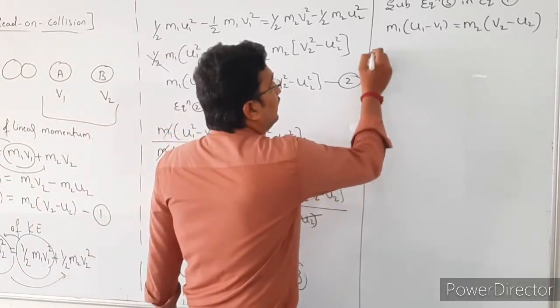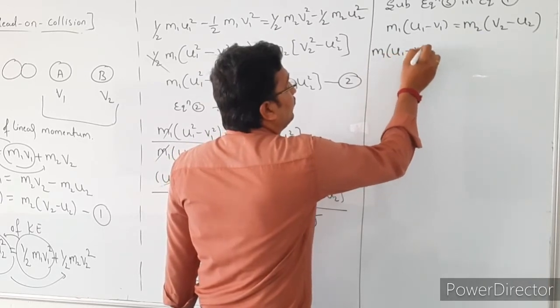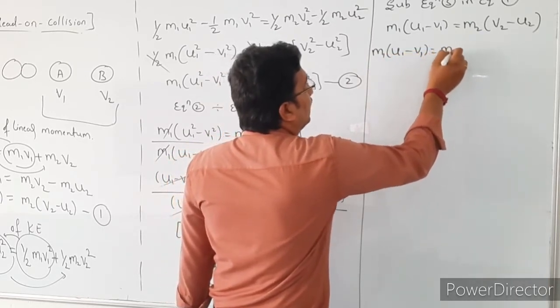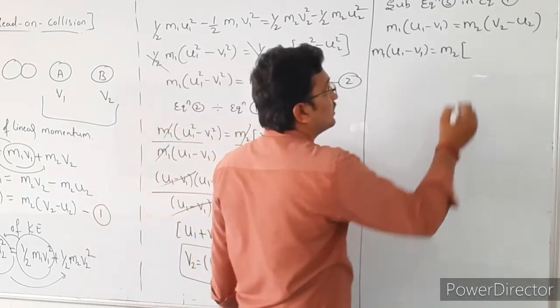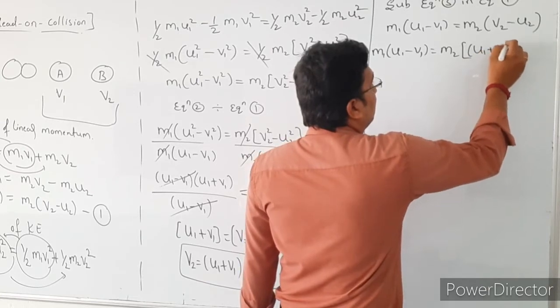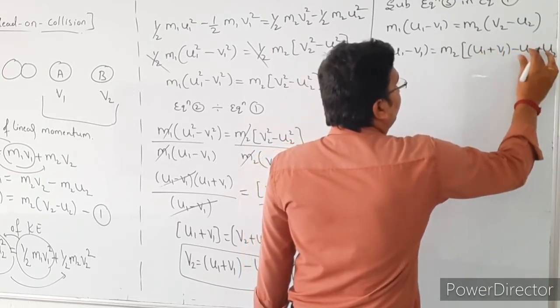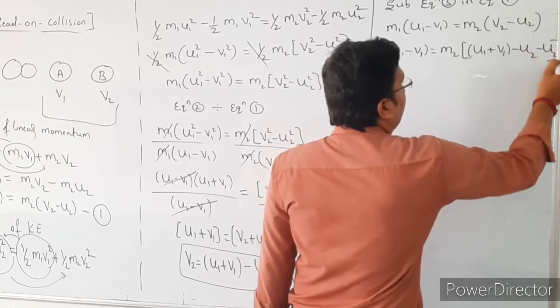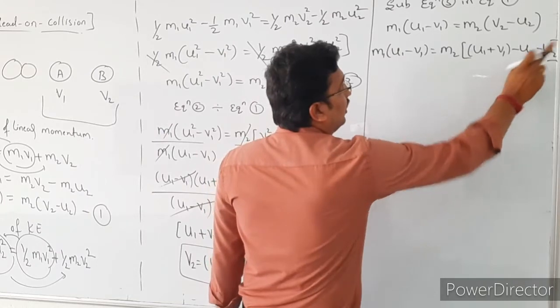Then m1(u1 minus v1) is equal to m2 times (the v2 value, that is u1 plus v1 minus u2), and after that minus u2.